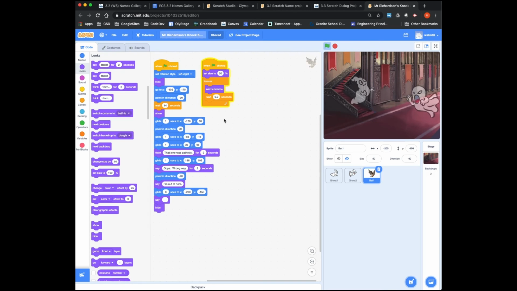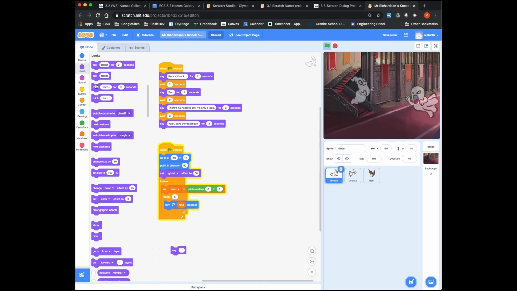I did want to bring up one more thing. There is another version of the say command. I'm going to just drag it out. Let's do it for the ghost. Pull out a say command for the ghost, and if I say hello, it'll actually say hello forever. How do you get it to stop?